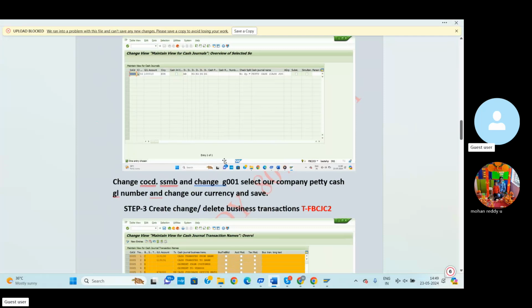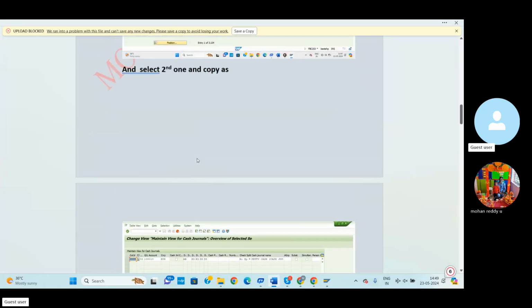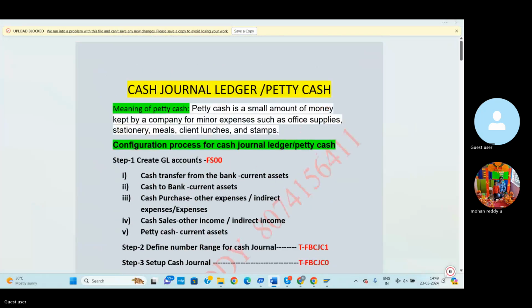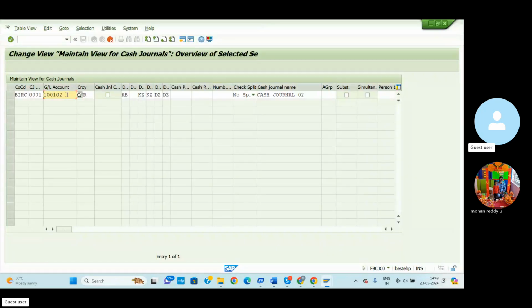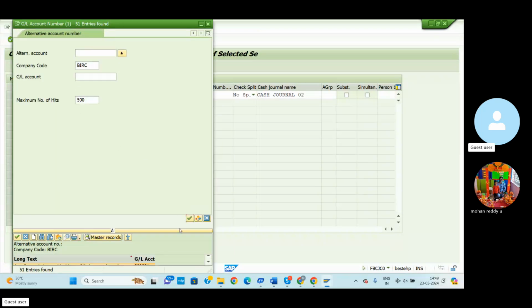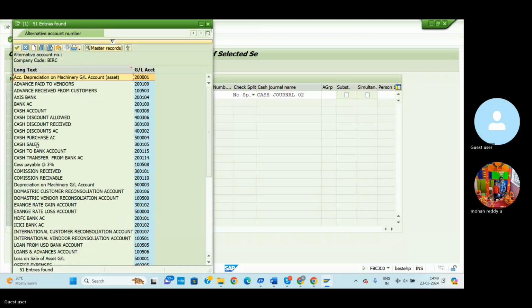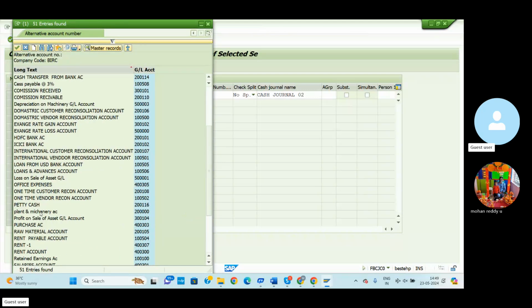COCD and chain 00 and company petty cash GL account. Here we can select our company petty cash GL account. Whatever GL account number we just created, we need to assign that GL account here. Select here and continue.